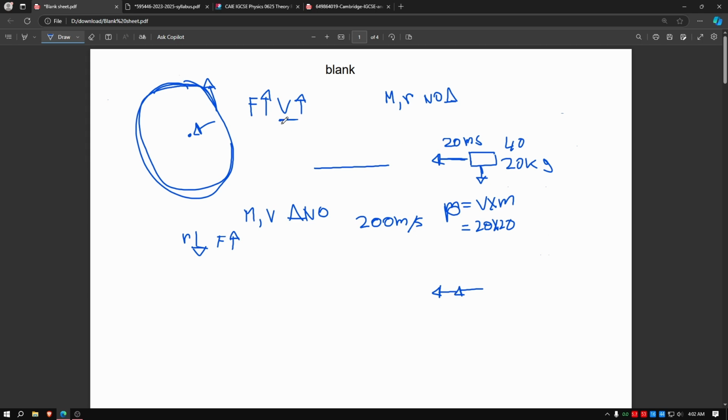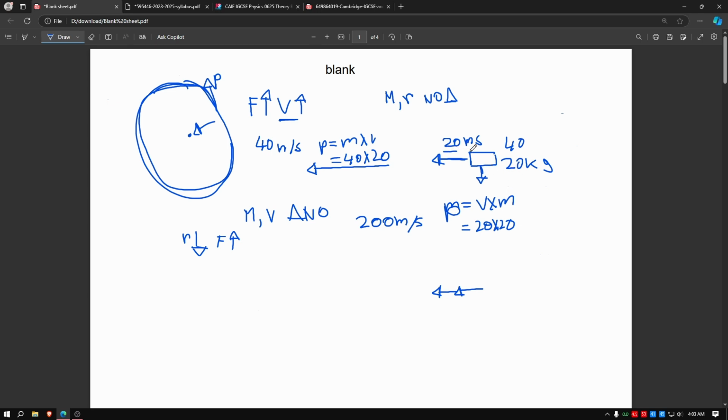Look at it again. In the first scenario, your speed or your velocity, speed and velocity is the same, let's say your speed was 40 m/s and we find out our momentum. So P equals m into v, so 40 into 20. This was your momentum, and this momentum is going this way. This arrow represents P. So if you're going this way pretty fast, you need to bend inwards pretty fast. We understand that one.